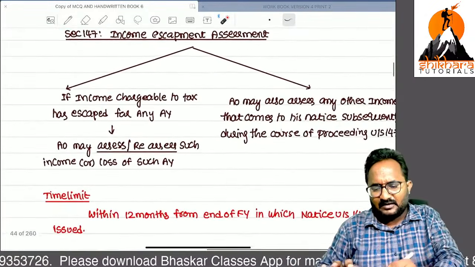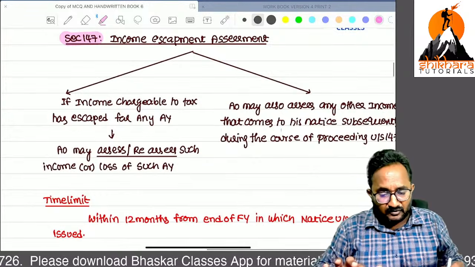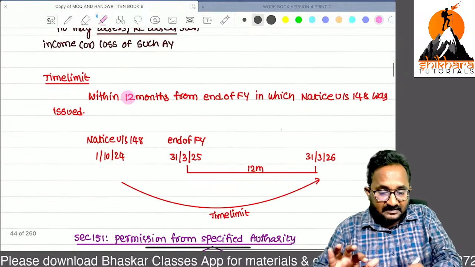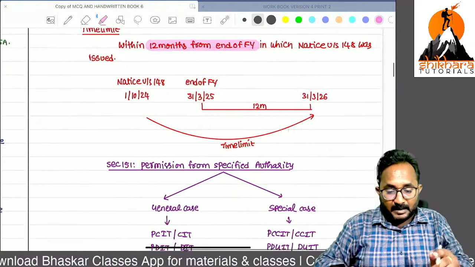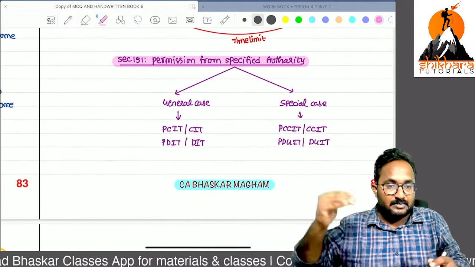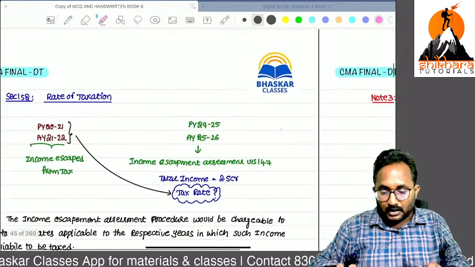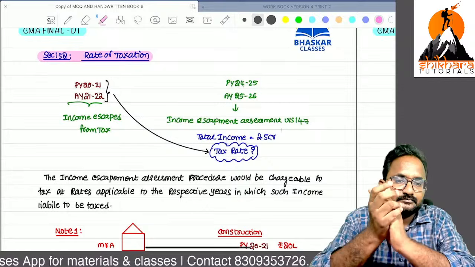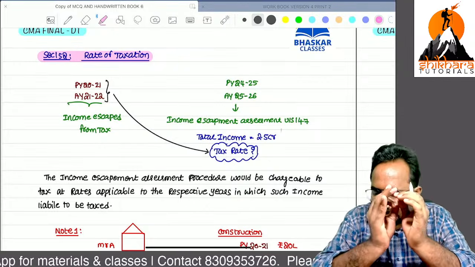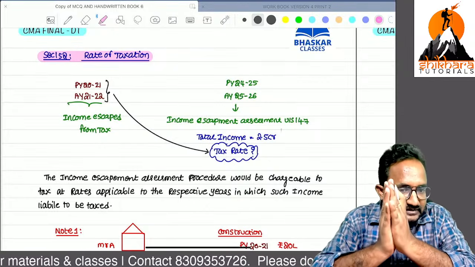Now, next. This is the same concept of how we are conducting the 147 assessment. Time limits are also the same before amendment or after amendment. Permission from the specified authority is also the same before and after amendment. The rate of taxation is also the same before or after amendment. So these things are enough for doing any questions now.